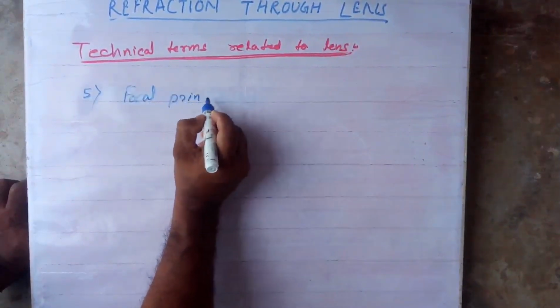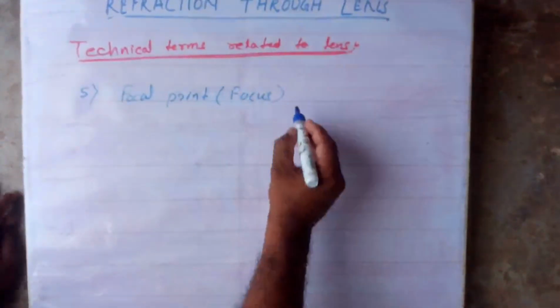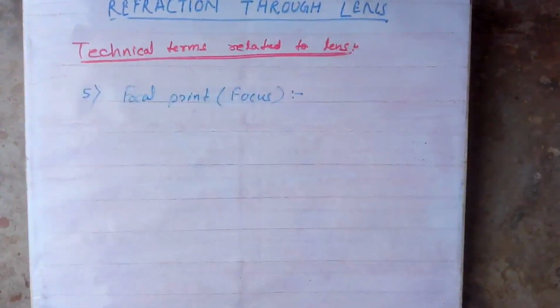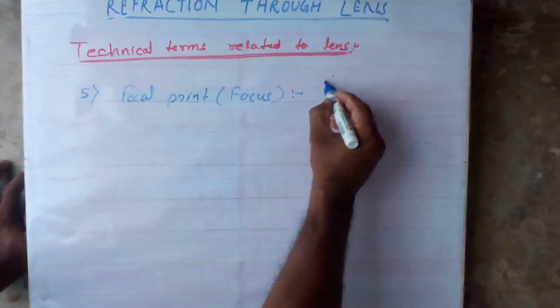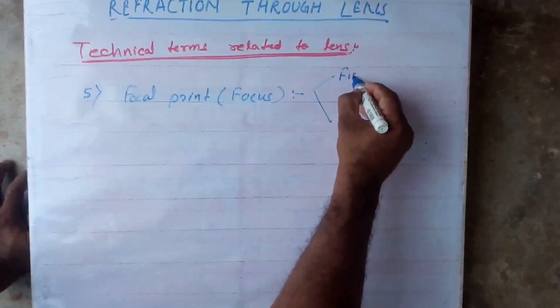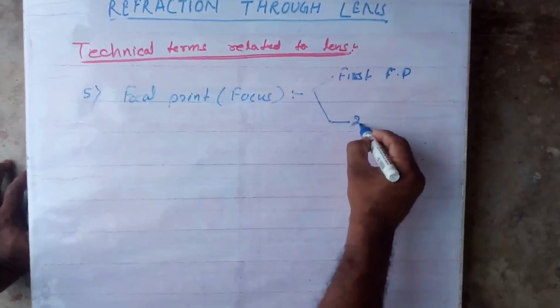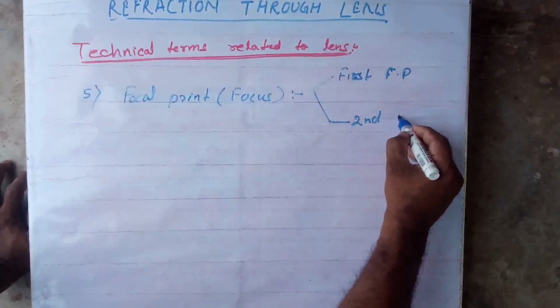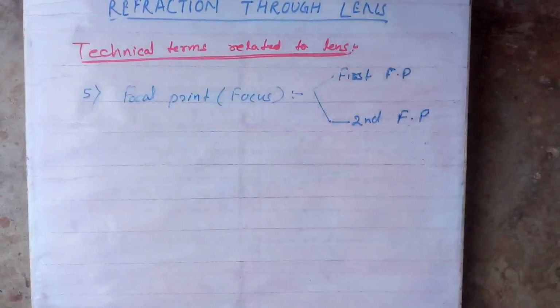Focal point, or we call it a focus. Listen, there are two: first focal point and second focal point. Clear? What is the first focal point?